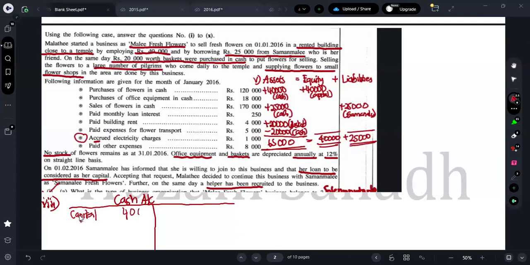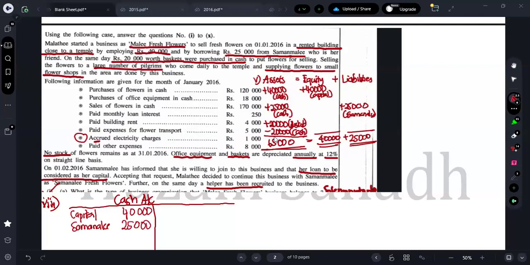So from capital we got 40,000. From Samanali we got 25,000.